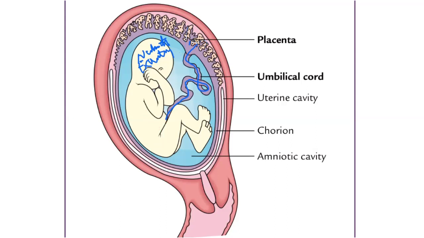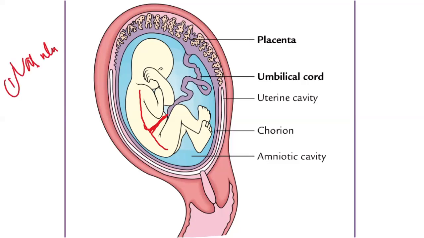What I want to show is the embryological gut. Foregut, midgut, and hindgut. The hindgut opens into the umbilicus, right? It connects to the umbilicus. So the vascular system, that is two arteries and one vein.